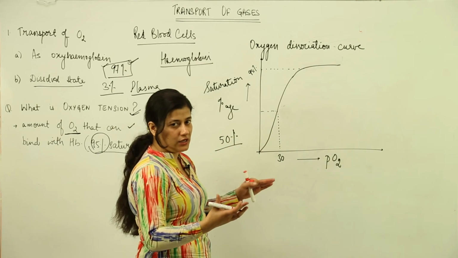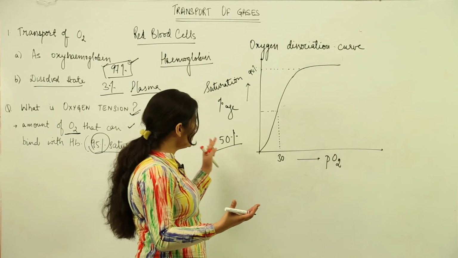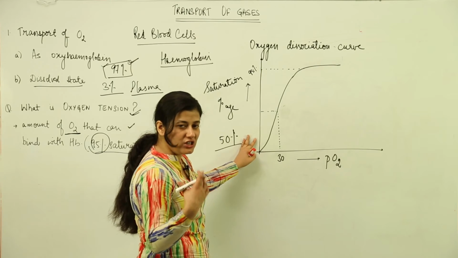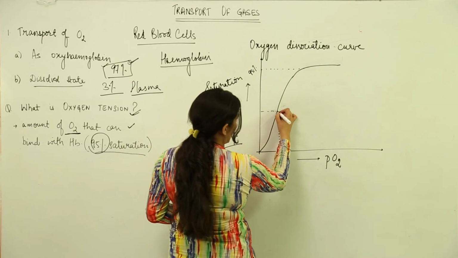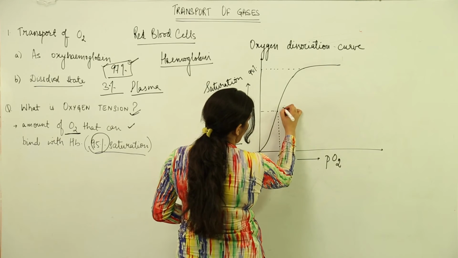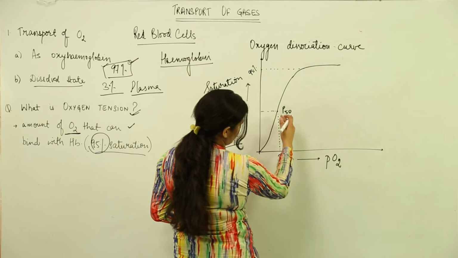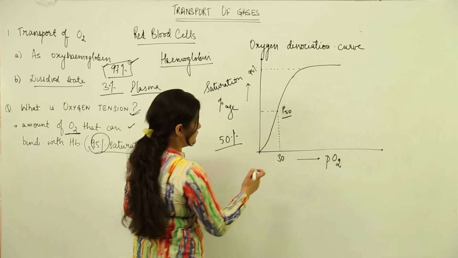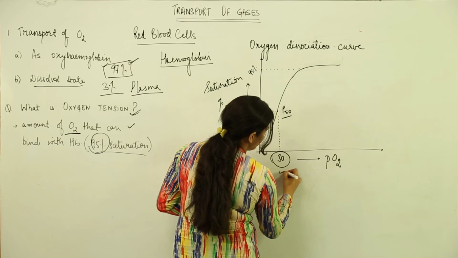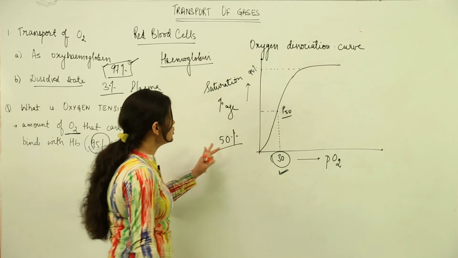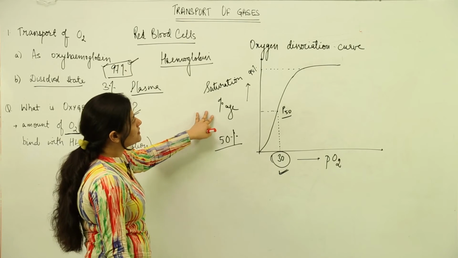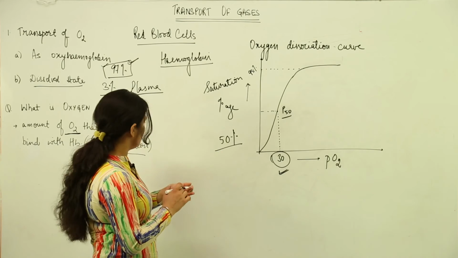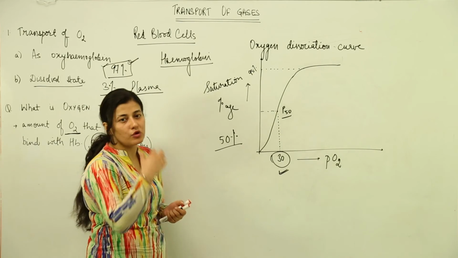That means oxygen binding with hemoglobin has taken place up to 50%, and the partial pressure at which the saturation is 50% is known as P50, which has a value of 30. When the partial pressure of oxygen is 30, the saturation is 50%.